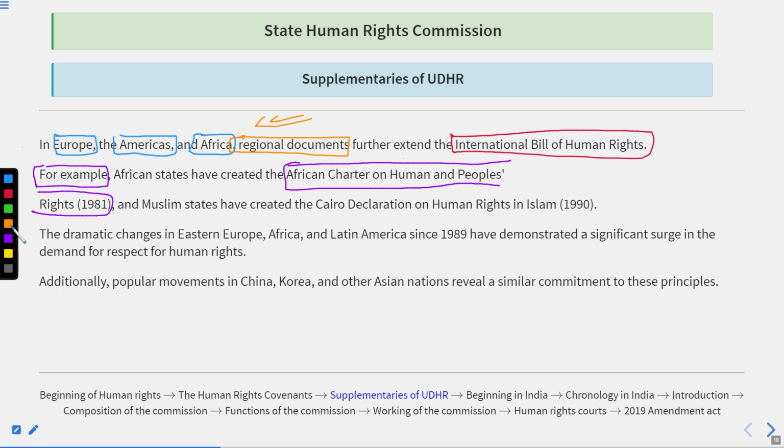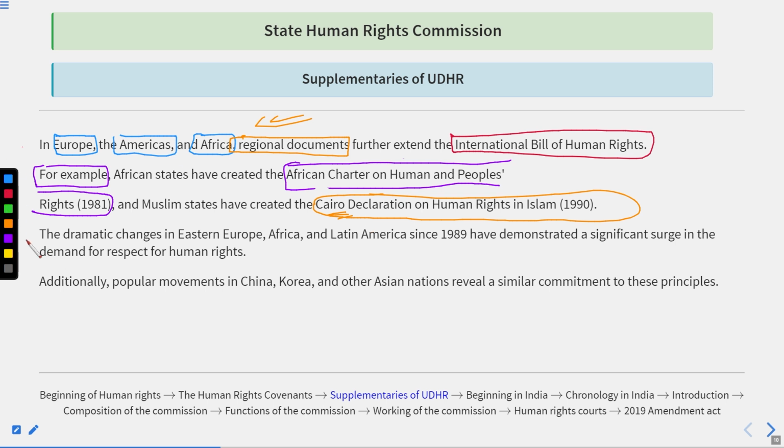And if we talk about the Muslim states, they created the Cairo Declaration on Human Rights in Islam in 1990. What is Cairo? Cairo is the capital of Egypt, and Egypt is a Muslim-majority country.